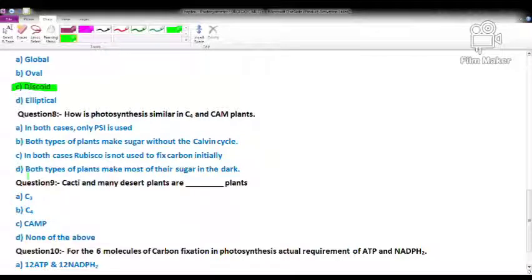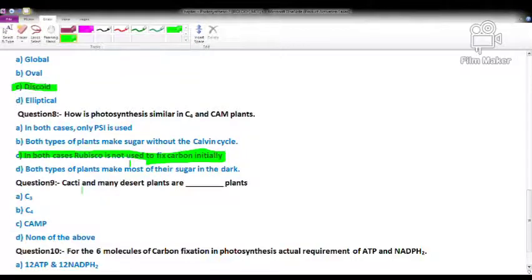And option D: both types of plants make most of their sugar in the dark. No. So option C is correct: in both cases, Rubisco is not used to fix carbon initially. So in C4 and CAM plants, initially Rubisco is not used to fix the carbon during the cycle.